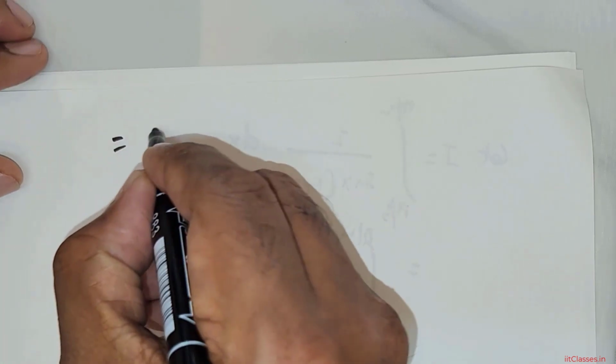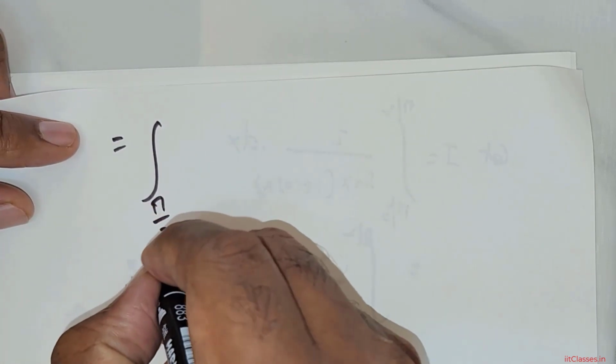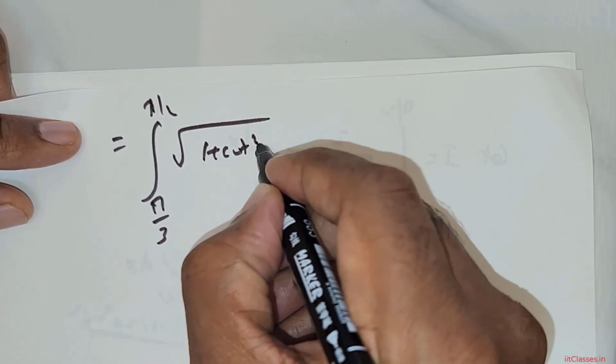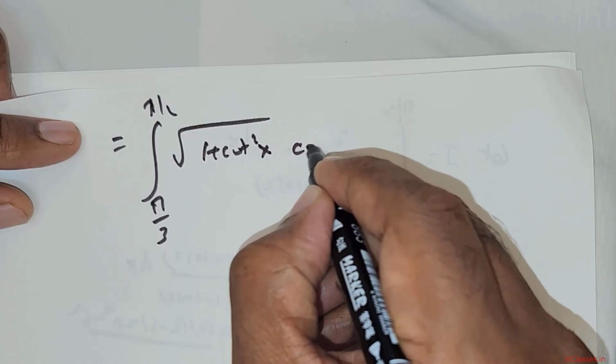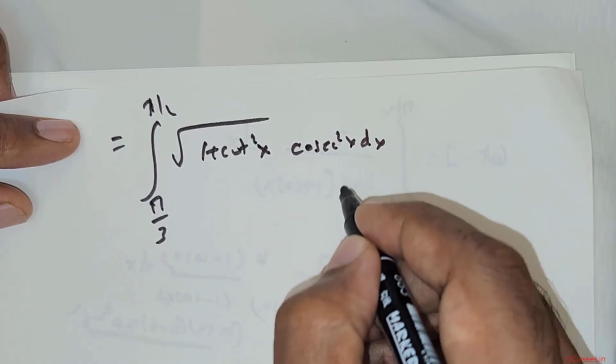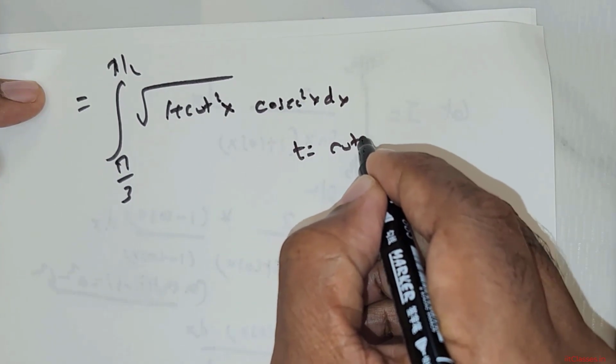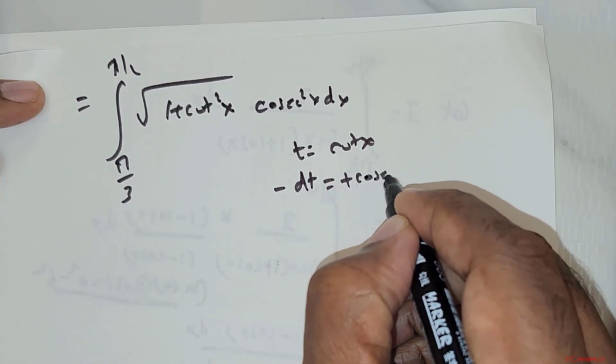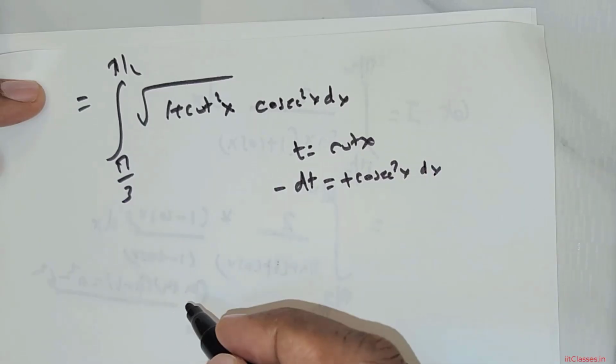So let me start from here. What do we have? The integral from pi over 3 to pi over 2 of root of 1 plus cot squared x times cosecant squared x dx. I have taken t to be cot x, and negative dt is cosecant squared x dx, right?